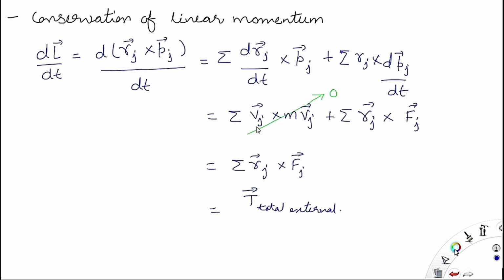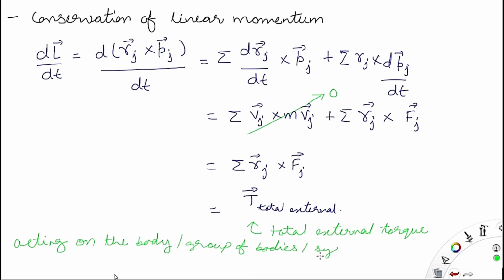So the resultant is summation of Rj cross Fj. Rj is the position vector of the jth particle and Fj is the force acting on the jth particle, and the summation of this product is equal to the total external torque acting on the body, or the group of bodies, or the system. Okay.